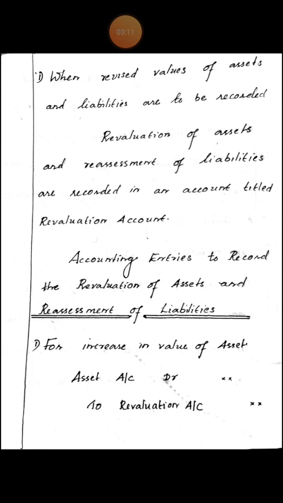Revaluation account is credited with increased or appreciated value of the assets and decreased value of liabilities. And it is debited with decreased value of the assets and increased value of the liabilities.